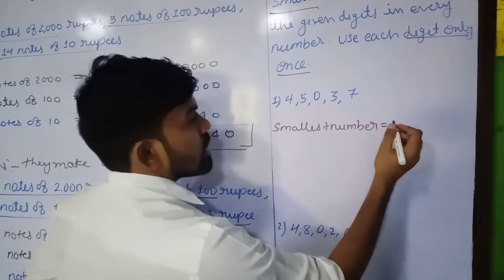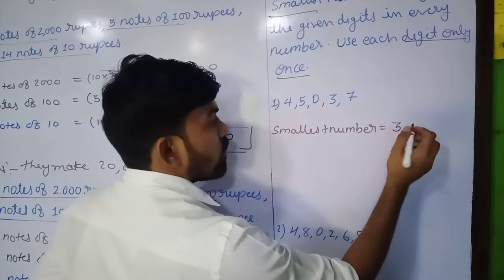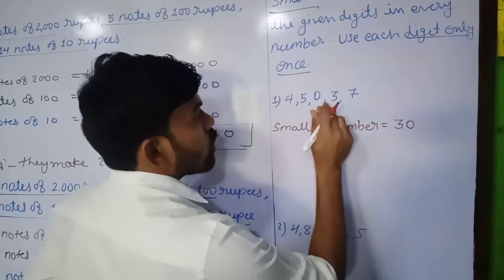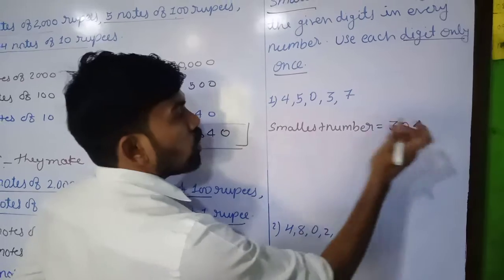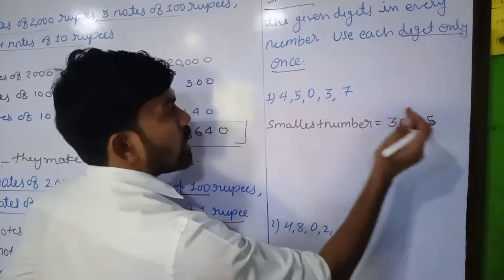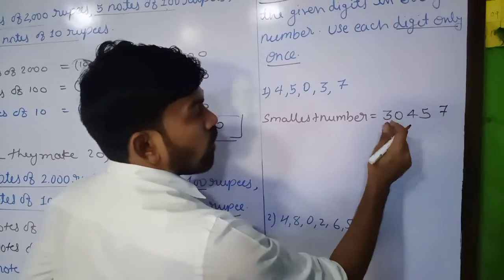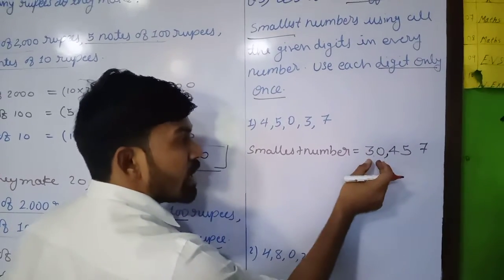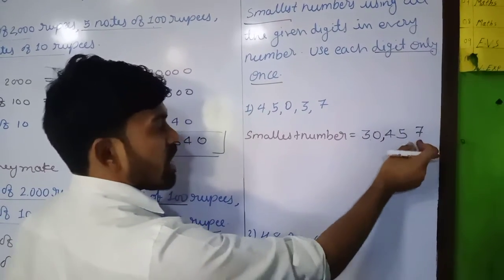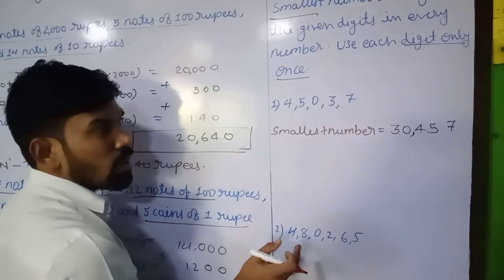Yes, the next one is 3. After that we have to write 0. Then 4. Greater than 4, 5. Then 7. 1, 2, 3, 4, 5. We have written 30,457, which is the smallest number.